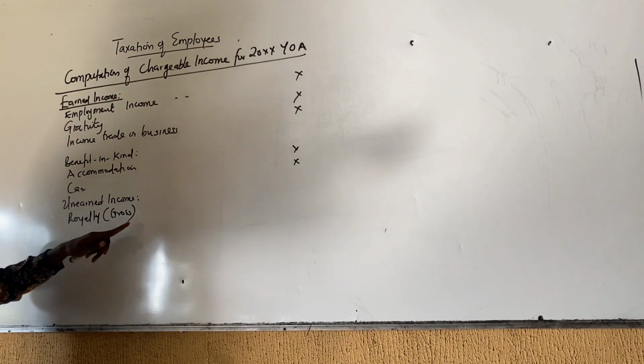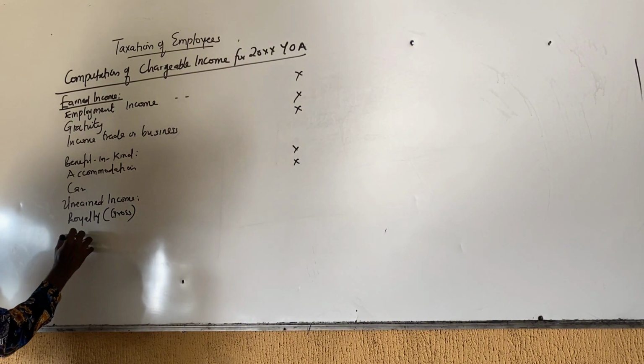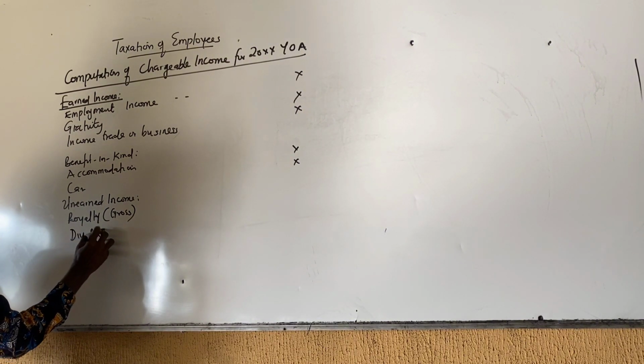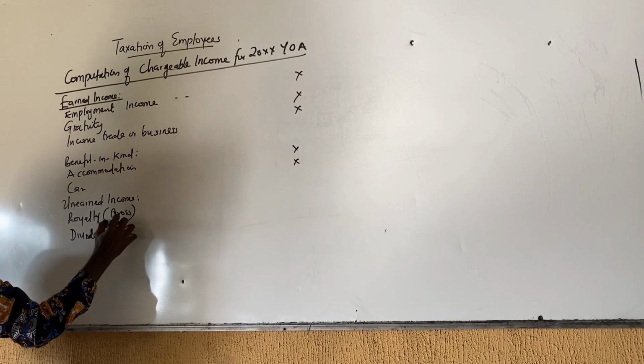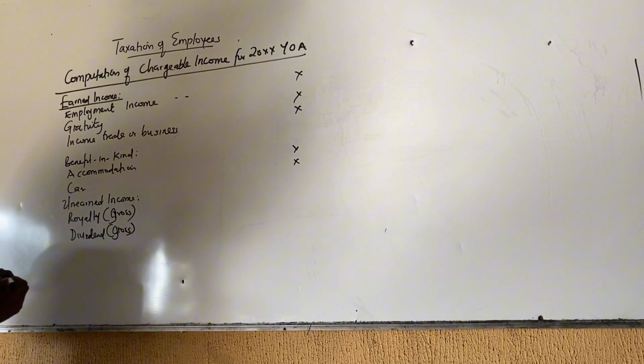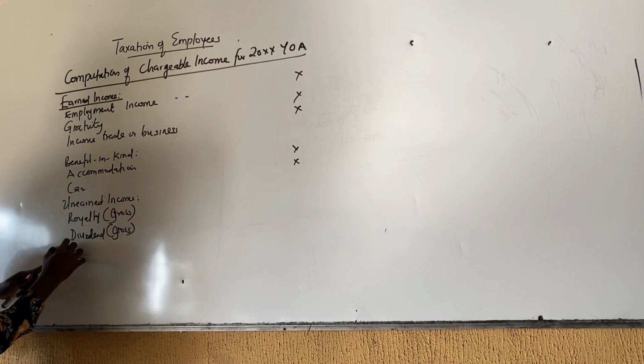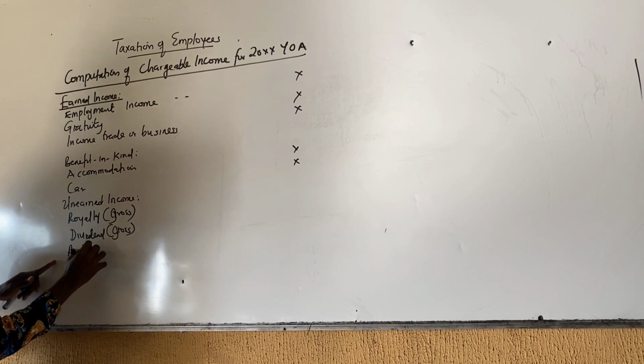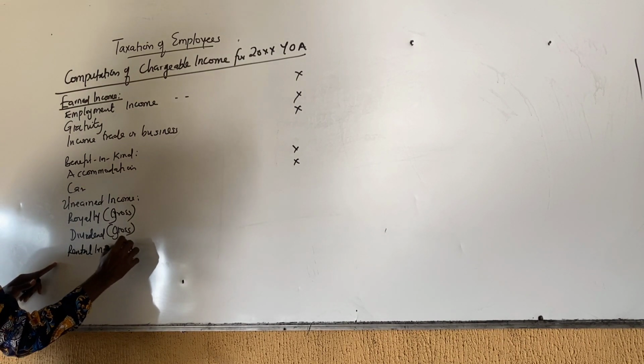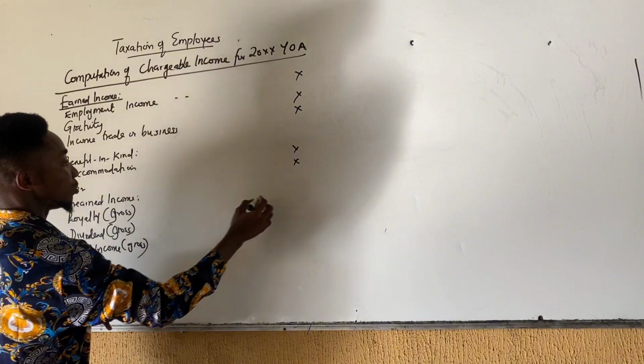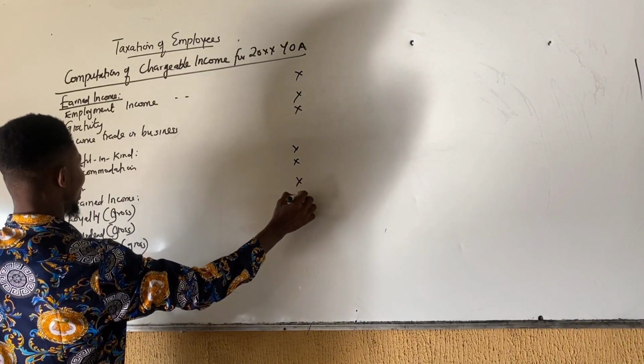If tax was deducted from the dividends, that is, if they deducted withholding tax, you must calculate the gross value back. Rental income, etc. We bring this income down.